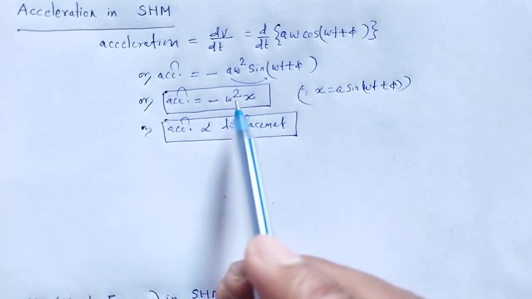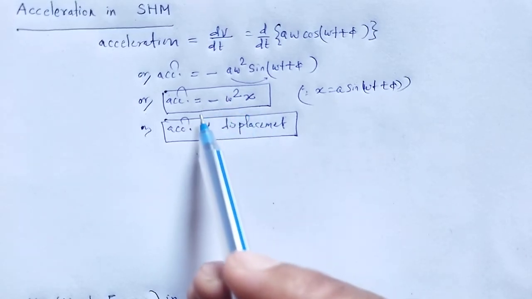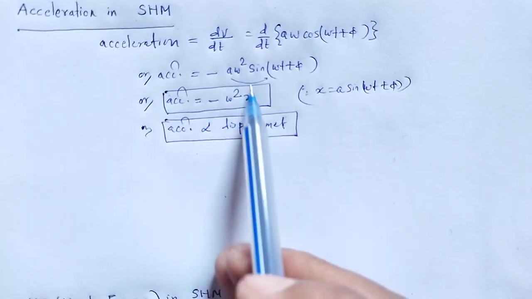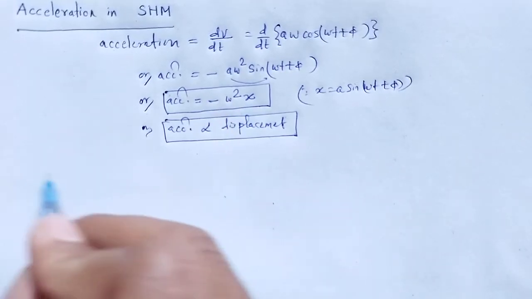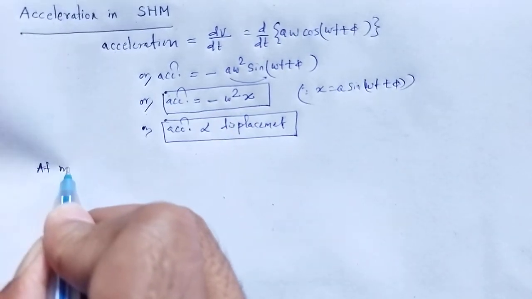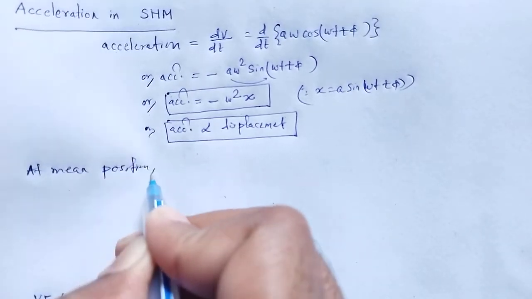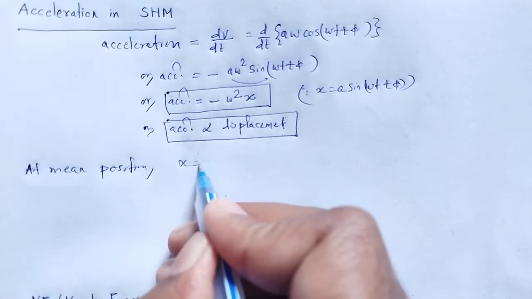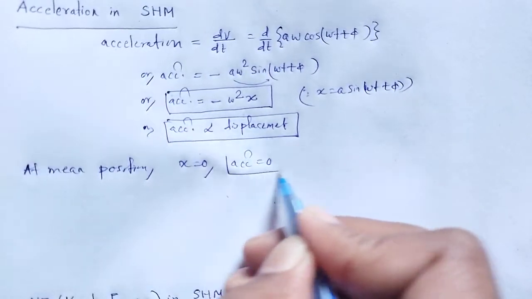The negative sign indicates that the acceleration is directed towards the mean position. At the mean position, x is equal to 0, therefore acceleration will be 0.